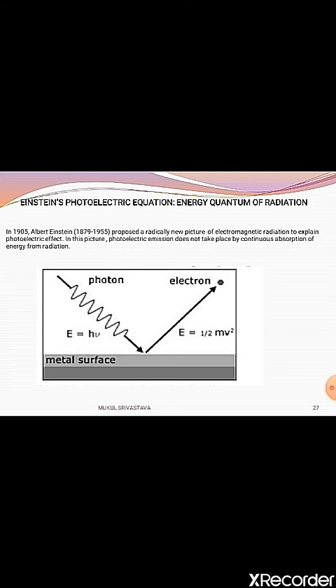One part of the energy of the photon is used in liberating the electron from the metal surface, which is equal to the work function of the metal, and the remaining part of the energy of the photon is used in imparting kinetic energy to the ejected electrons.